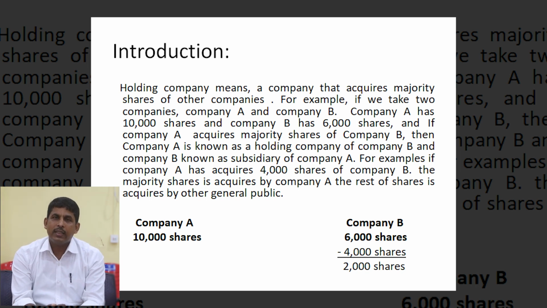Here company A has 10,000 shares and company B has 6,000 shares. Out of 6,000 shares, 4,000 shares are acquired by A Limited and the remaining 2,000 shares are purchased by the general public. And these general public who purchase only 2,000 shares are known as minority shareholders.